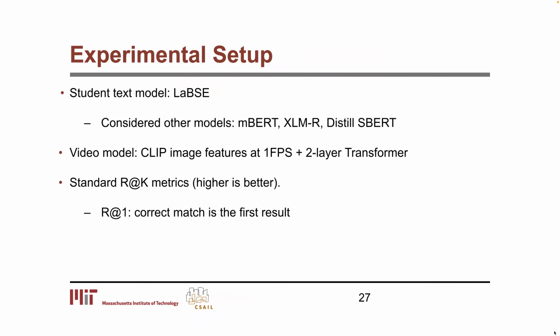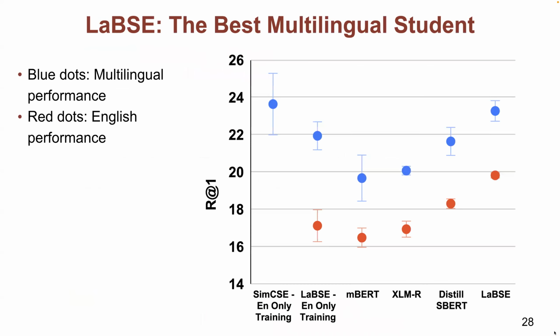For the student text model, we used the LaBSE multilingual model. We also considered other models. For the video model, we used CLIP image features at 1 frame per second and a 2-layer transformer. For the results, we report the standard recall at K metric, where higher is better. Recall at 1 means the correct match is the first result.